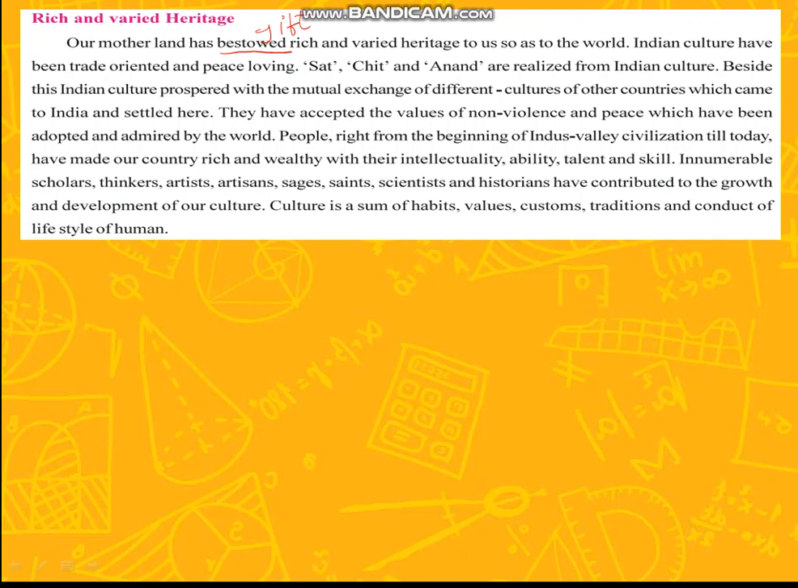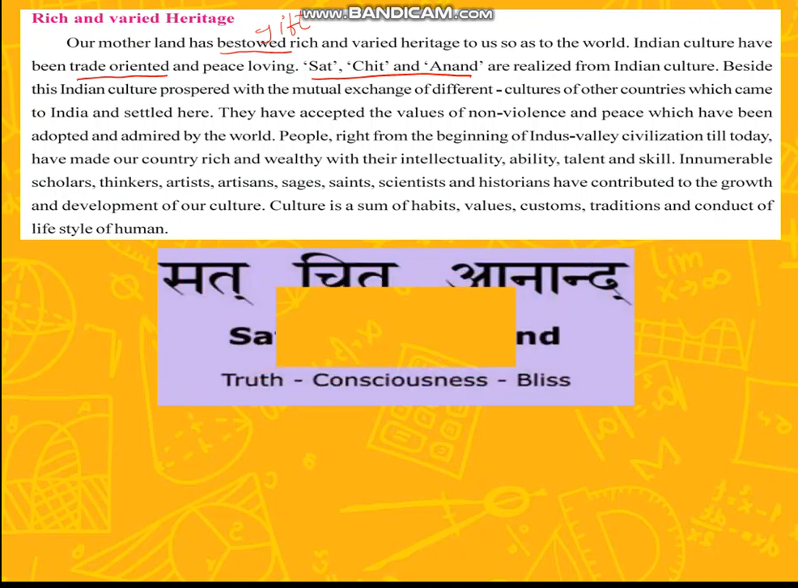Trade oriented means we have been trading with other countries for a lot of centuries, a long time. We have been Sat, Chit, and Anand lovers. Now, what does Sat, Chit, and Anand tell? Sat means truth. We never compromise truth. We always consider truth in our life.